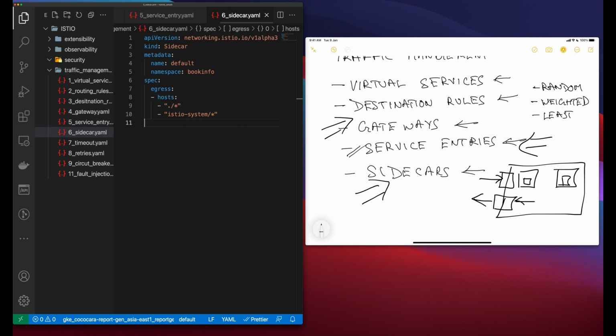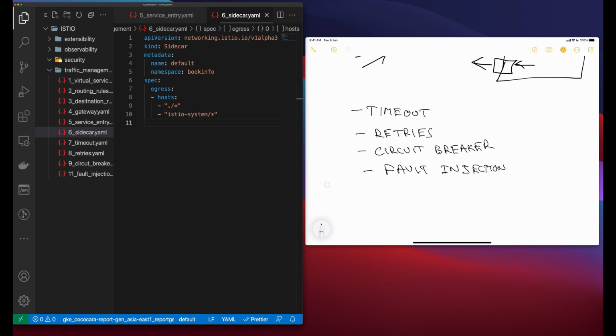So first is timeout. Some of the network capabilities which Istio provides us are timeouts, retries, circuit breaking, and fault injection. So let's take a look at what those are. A timeout is the amount of time that an Envoy proxy should wait for replies from a given service, ensuring that services don't hang around waiting for replies indefinitely, and that calls succeed or fail within a predictable time frame.